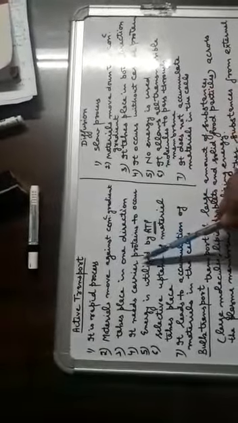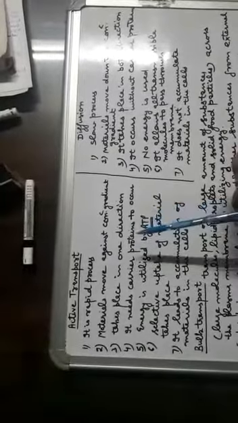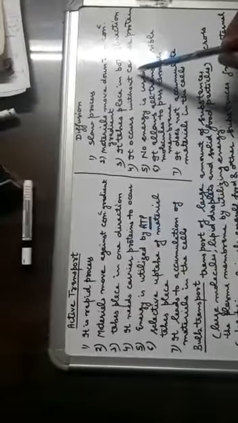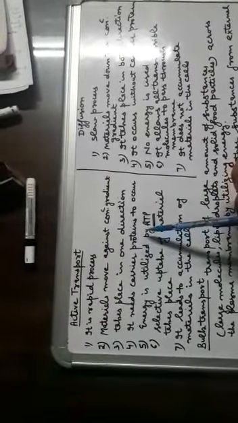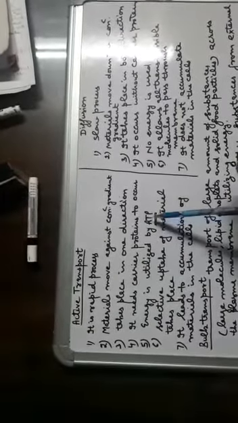So active transport needs carrier proteins. Carrier proteins are present in the plasma membrane. Here no carrier proteins are required. Energy is utilized in case of active transport because the materials move against the concentration gradient. Then ATP, adenosine triphosphate, is the main source of energy. No energy is needed in case of diffusion.